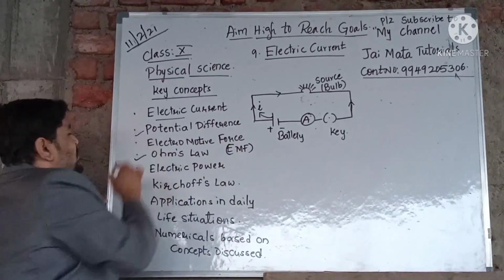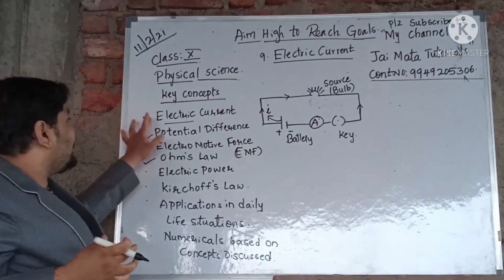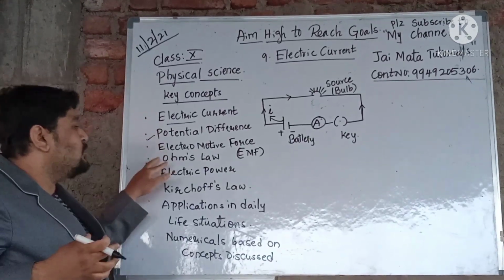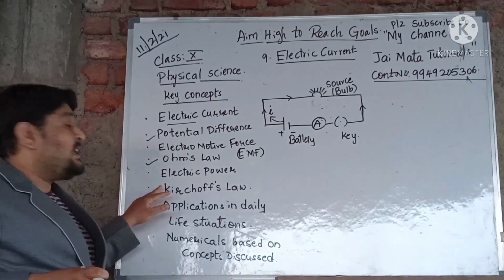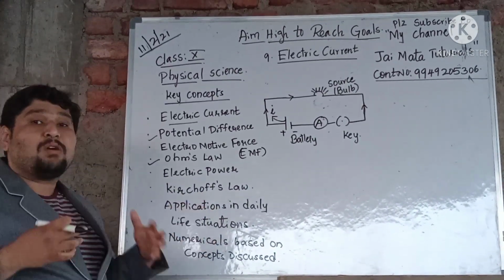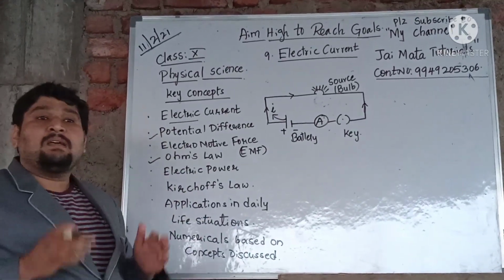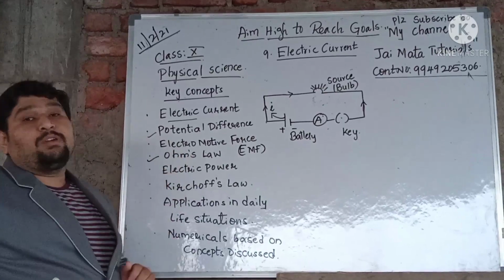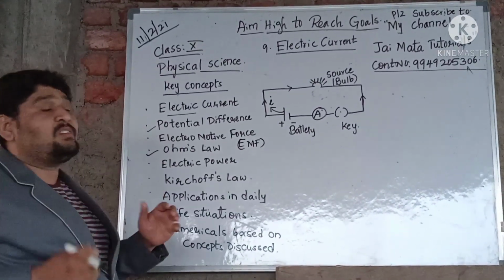Then we are going to learn about a famous scientist who contributed the relation between electric current and potential difference, called Ohm's law. Then we will learn about electric power, Kirchhoff's law, the applications in our daily life, and the numericals based on this chapter. I hope you are going to understand it, and let's begin our session.